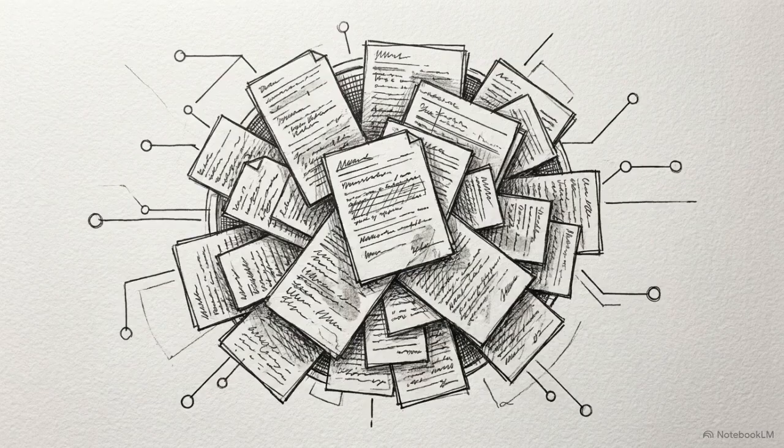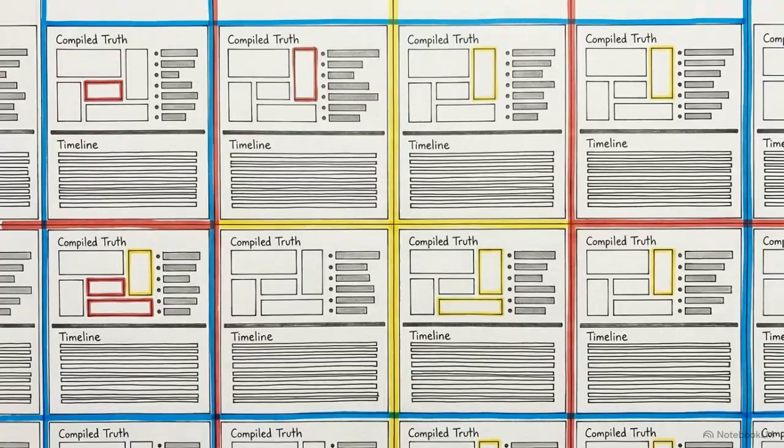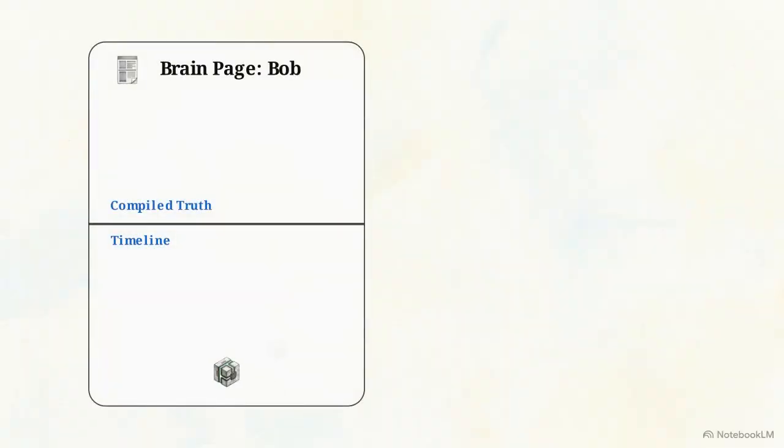As an agent ingests meeting notes, emails, and web research over several months, conflicting data naturally accumulates. GBrain organizes this data by enforcing a strict markdown ontology across its repository, splitting every file into a compiled truth section and a timeline section. The bottom half acts as an append-only evidence trail, where raw inputs stack sequentially.